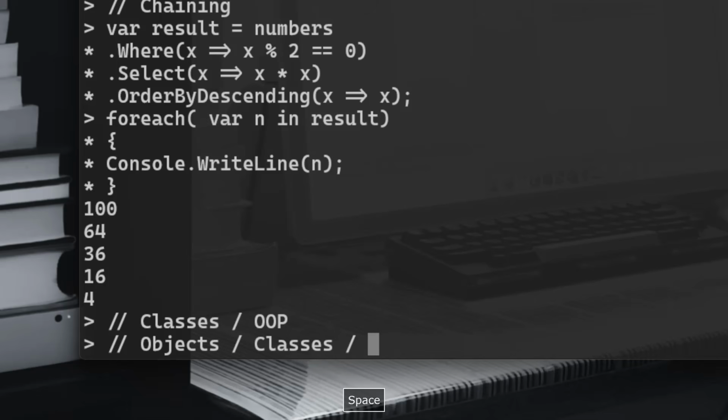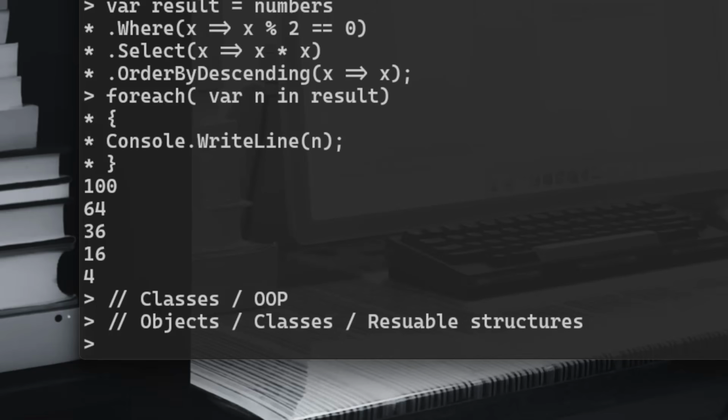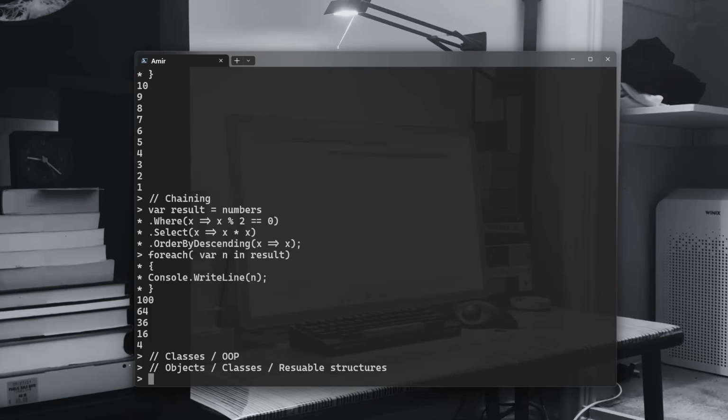Classes, which is an upper set, a blueprint, a map from which we create smaller objects, and also something called reusable structures. And this is a very important idea in OOP, a reusable structure. You don't repeat your code, you have it once and you use it multiple times. So that's what is meant by reusable. So objects, classes, and reusable structures constitute everything in OOP.